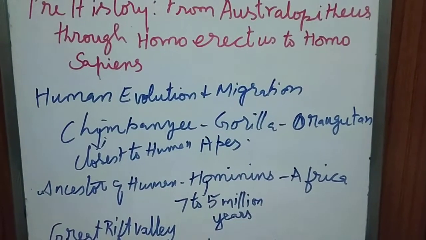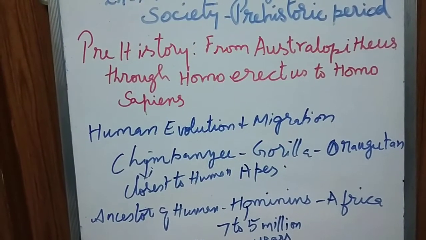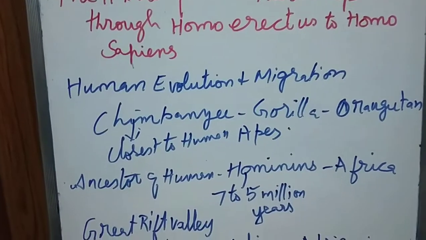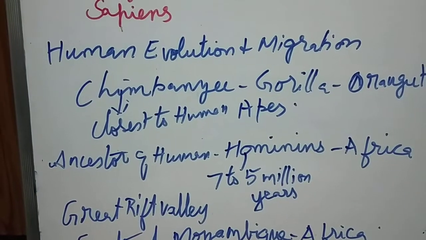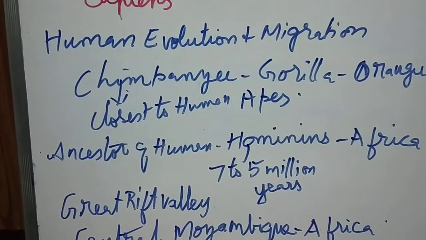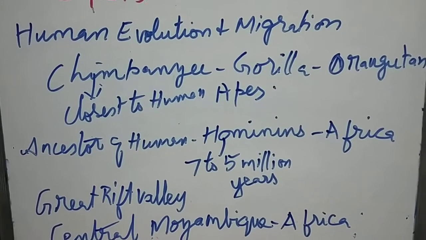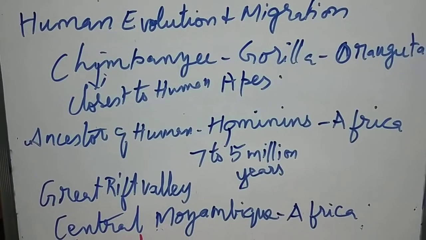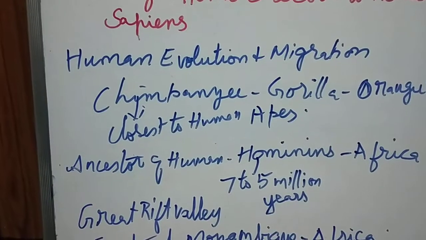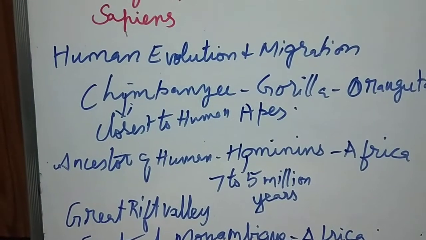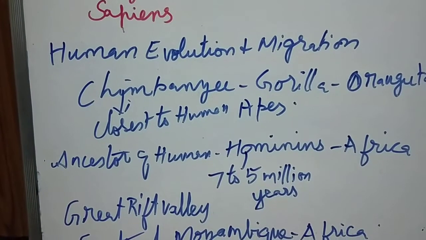Chimpanzee, gorilla, orangutan, all are called together as great apes. So which one is the closest to the human is a chimpanzee. So our ancestor of human, that is hominins, we can see first in Africa. And hominins started to move to the other parts of the world. This hominins has formed 7 to 5 million years ago.